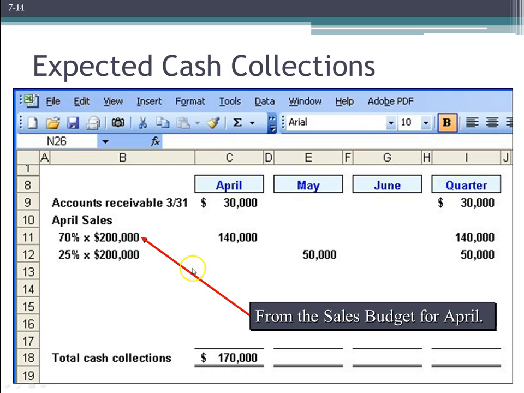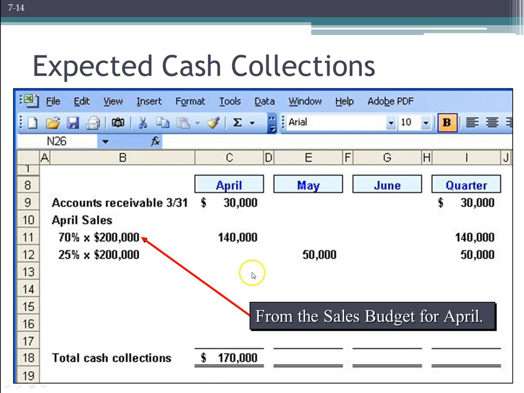And so now we've got the total that we expect to collect for the month of April, right? The old debt that we expected to collect in the month of April, the $30,000 plus, when we make all those sales, we're going to expect to collect 70% in that same month. Add those up, and we've got a total expected cash collections for the month of April of $170,000.